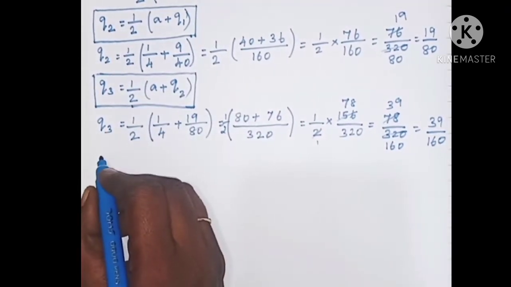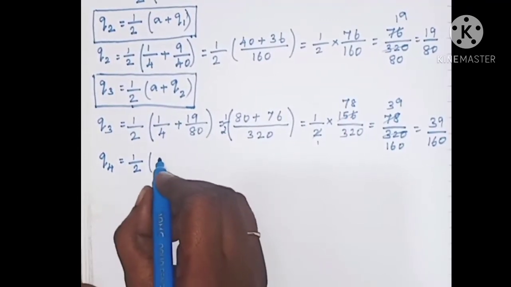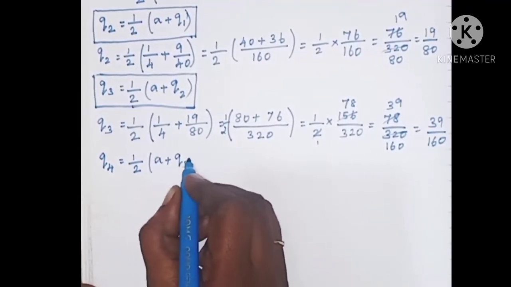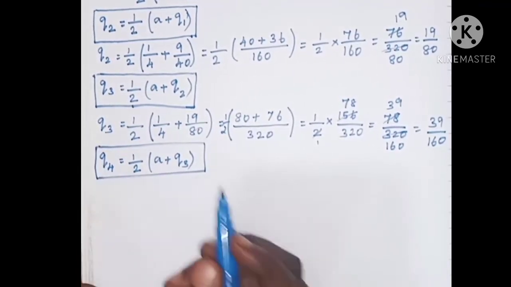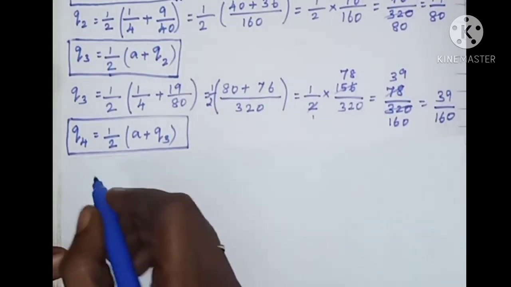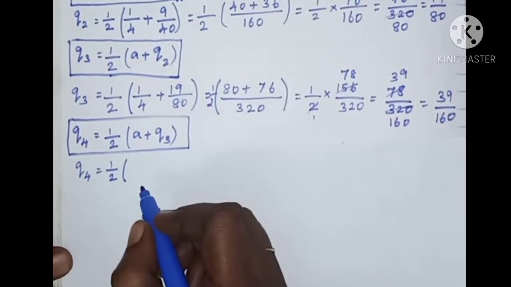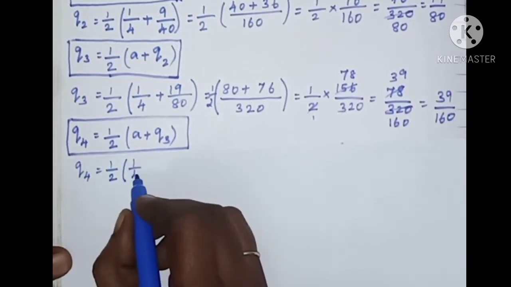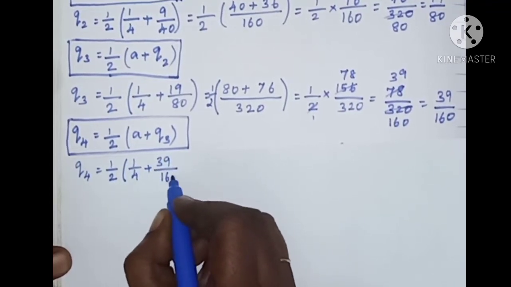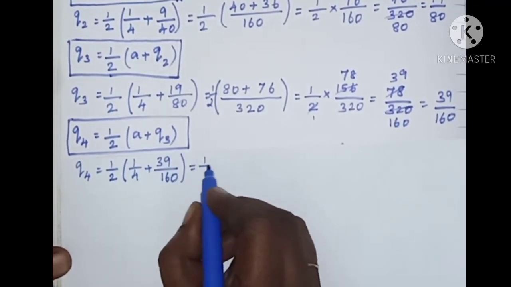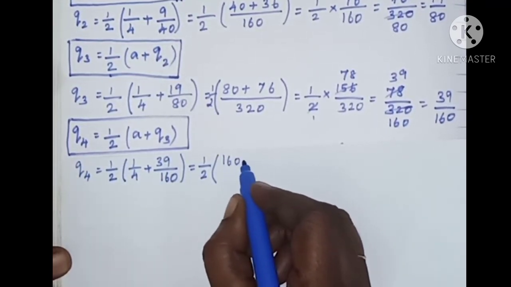The next rational number Q4 is equal to 1 by 2 into A plus Q3. This is the formula to find the rational number 4. Q4 is equal to half into A, where the value of A is 1 by 4 plus Q3. Q3 is 39 by 160, which is equal to 1 by 2 into, cross multiplying, 1 into 160 is 160